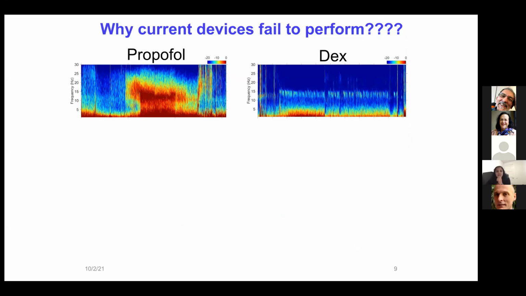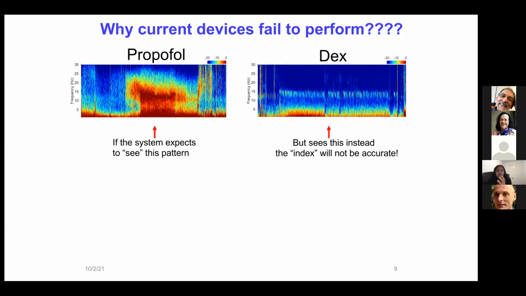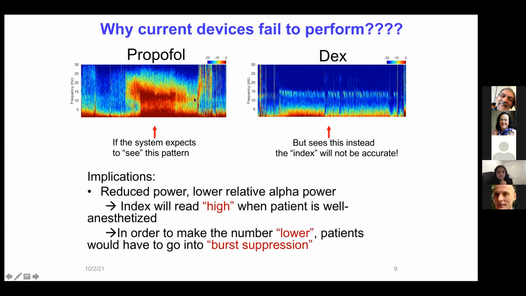So let's see why these current devices fail to perform. As you can see, the spectrogram of propofol looks completely different from the spectrogram of dexmedetomidine. And when you design a sedation level monitoring system using propofol, and you give the patient either Dex or any other similar drug, the system expects to see this pattern, and it keeps on increasing the dosage of anesthesia.